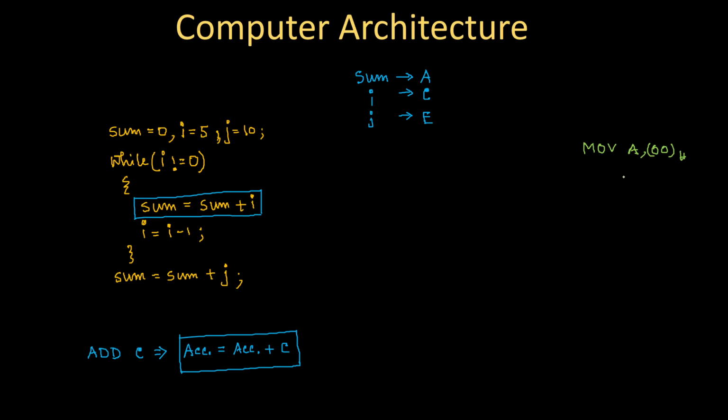That's okay. Next, I have to initialize i by 5. i means C. So again, in the same way, I can write MOV C, 05. I'm sorry, just a minute.